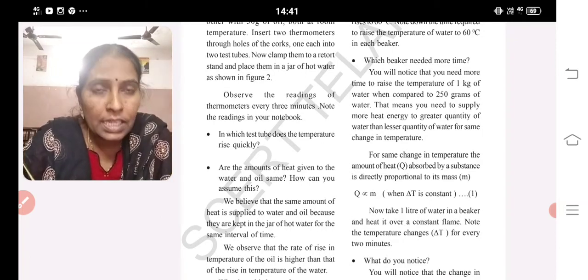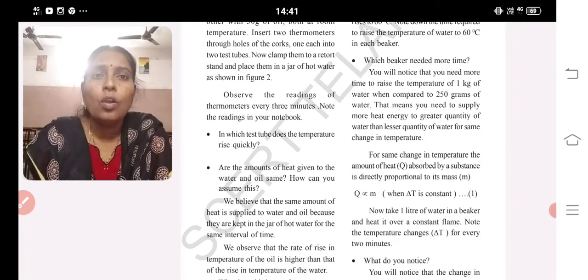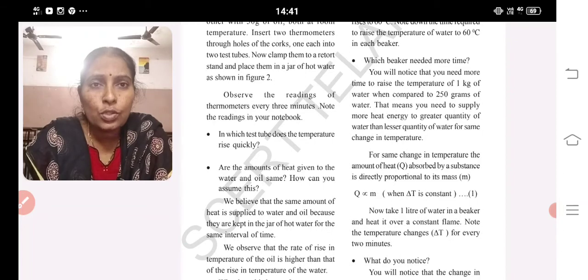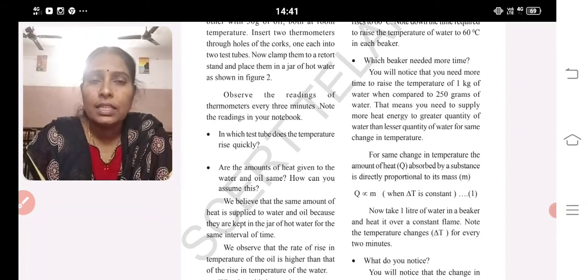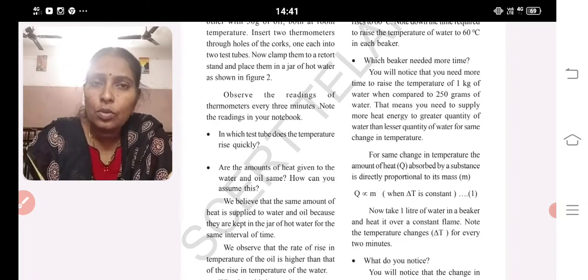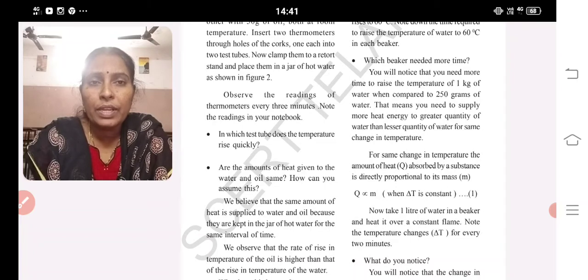So what is it asking? Take a big beaker. It is filled with hot water. I insert two test tubes. One is filled with normal water. The other is filled with oil. And insert two thermometers. Here water absorbs the heat and oil also absorbs the heat, for the same time interval. But the mercury level in the thermometer increases more in the oil compared to the water. From this we can say that the temperature rises more in oil compared to the water.